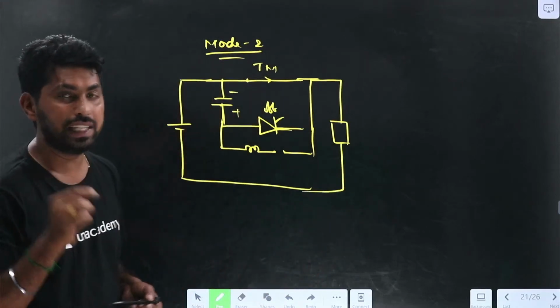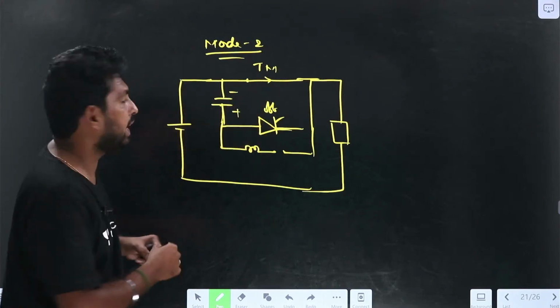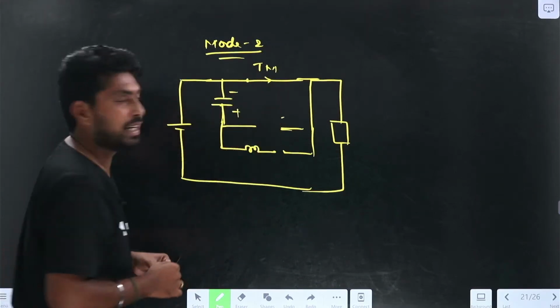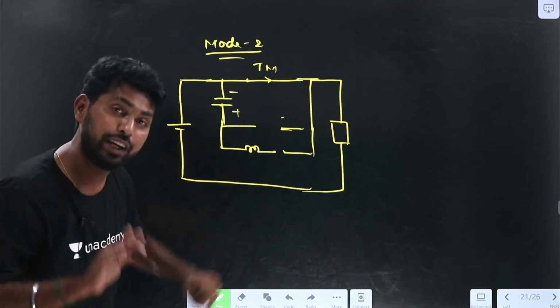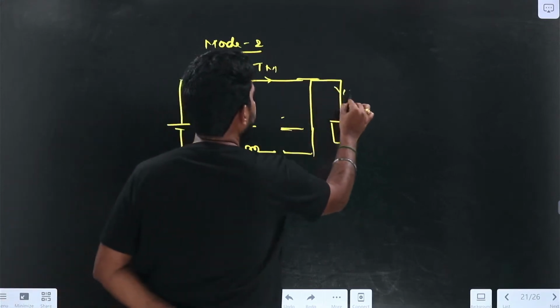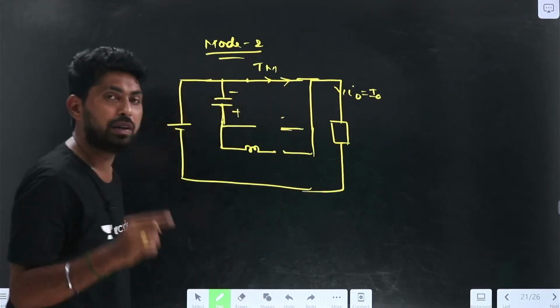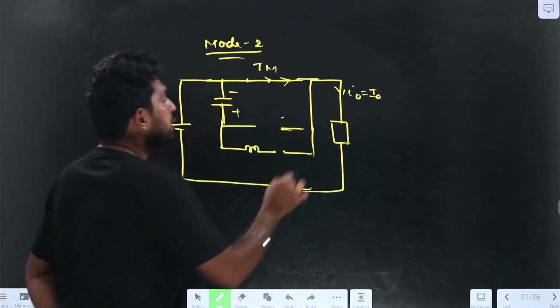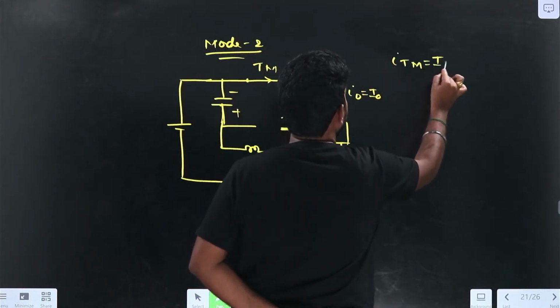So during this condition, what is the value of Itm? Because there is no path for the current here, because TA, the auxiliary thyristor, is off, as well as the diode, what happens? The load current flows through the Itm. So the main thyristor current Itm is equal to the load current I0.